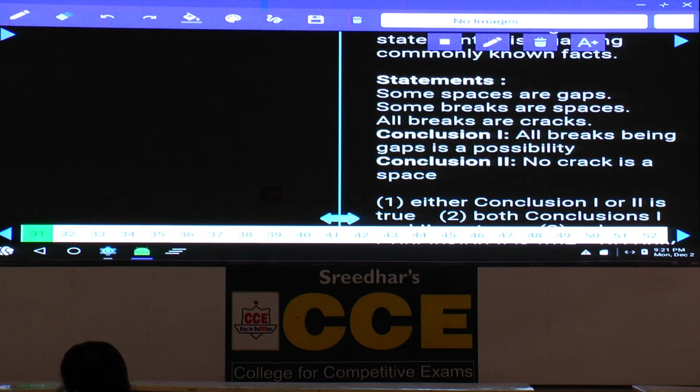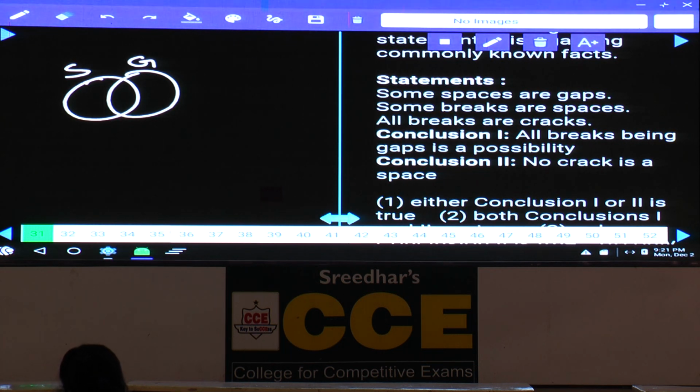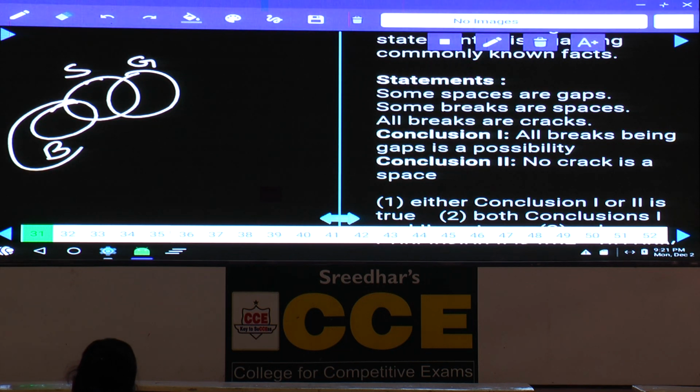Then the first one: some of the spaces are gaps. How to represent this one? Some of the spaces are gaps, space and gap. And some breaks are spaces, which can be written like this. Some spaces are gaps, some breaks are spaces, all breaks are what? Cracks. This is the basic diagram.